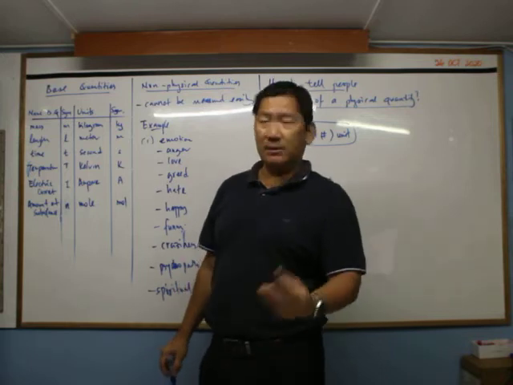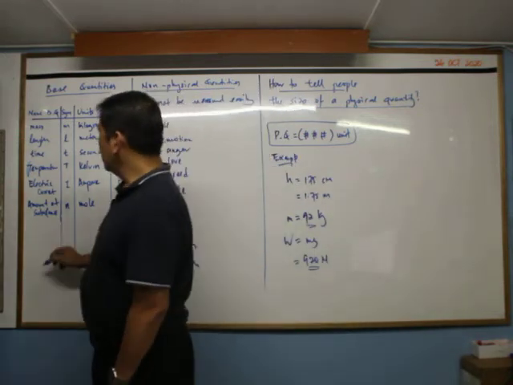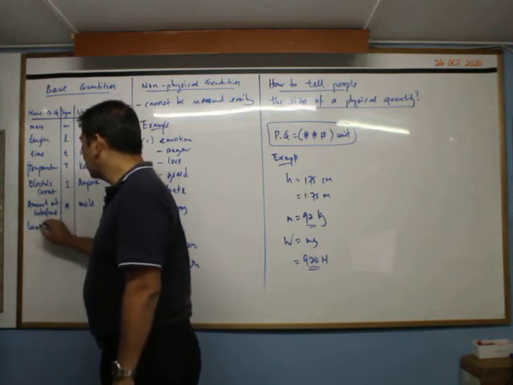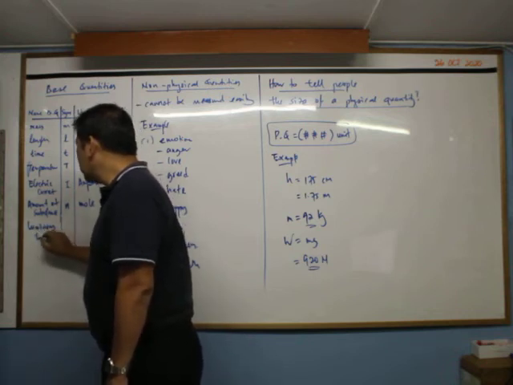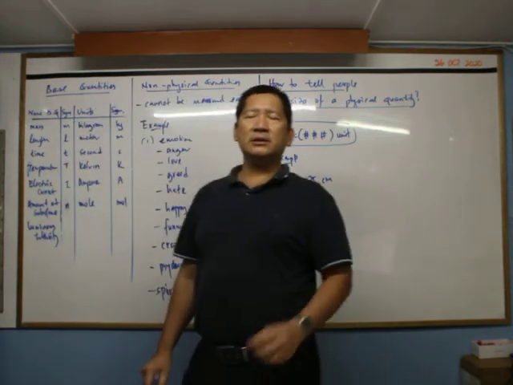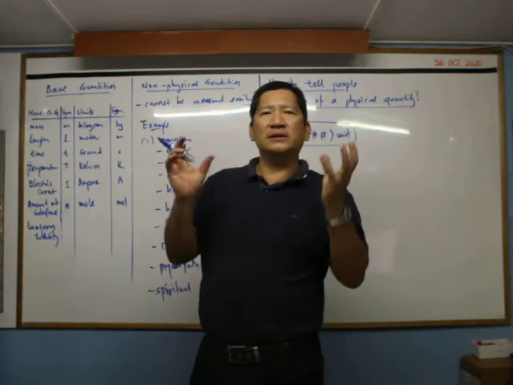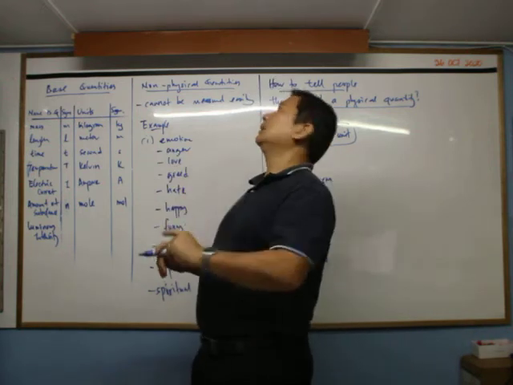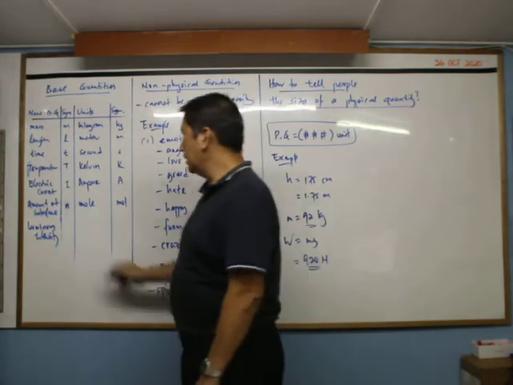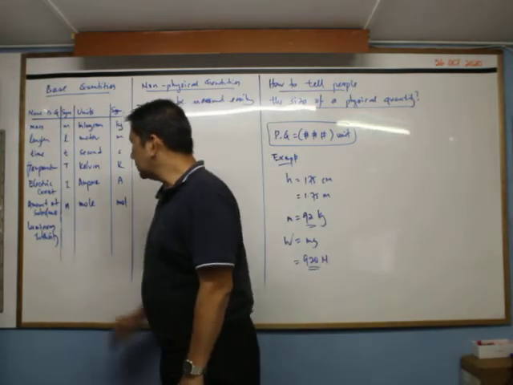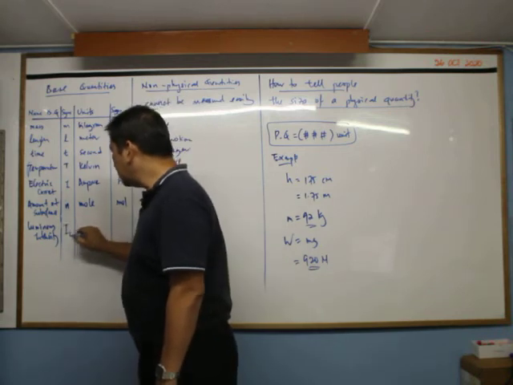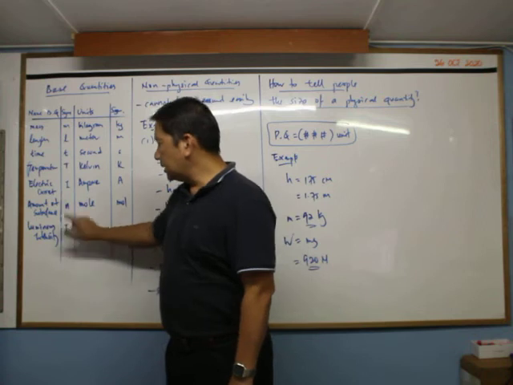And then the next one is luminous intensity. Luminous intensity tells us the brightness of a certain light source. For example, the luminosity of the lamp and so on, luminosity of the sun and so on. So the symbol we use most of the time is I subscript L, luminous intensity.